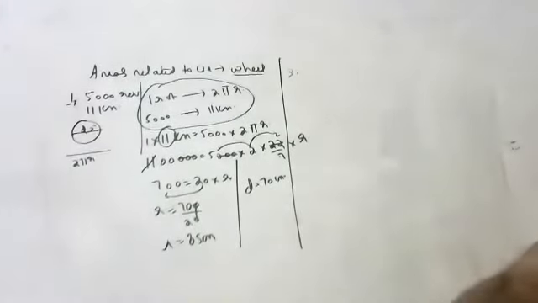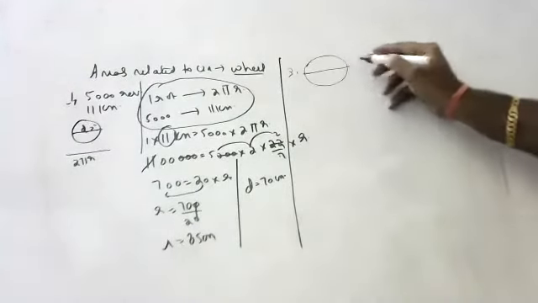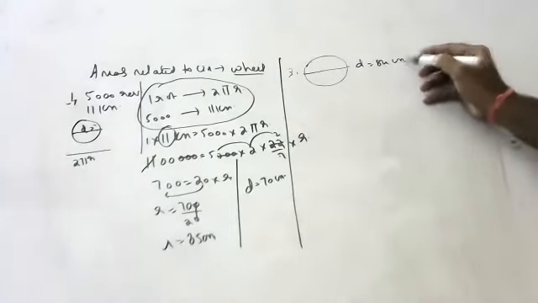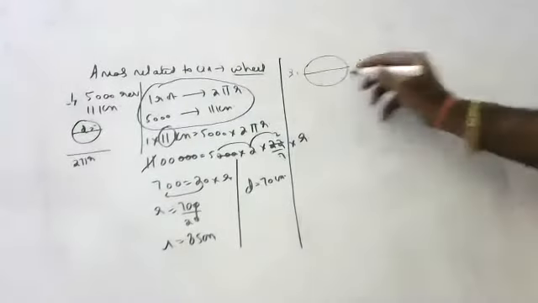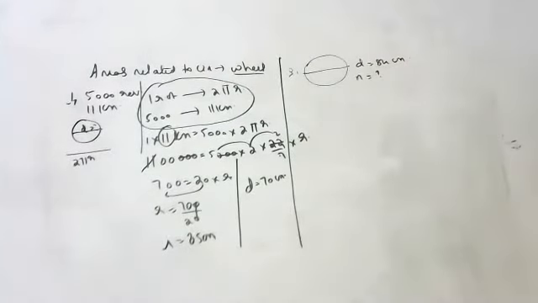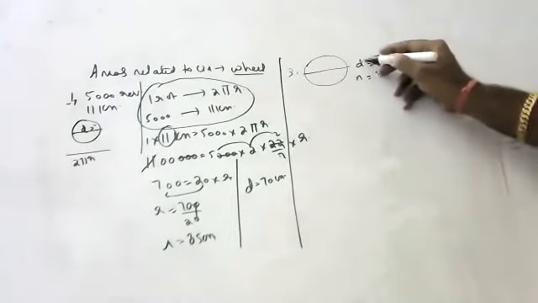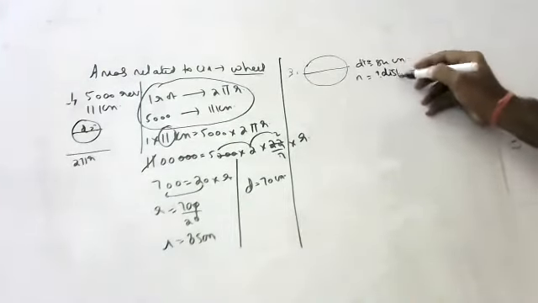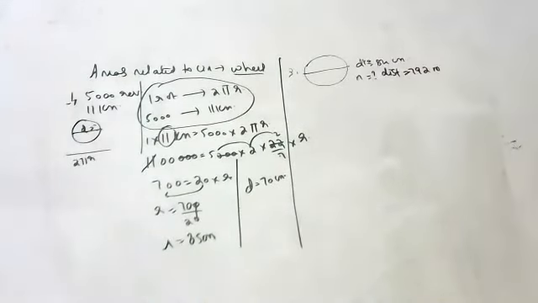Second sum. A wheel has diameter 84 centimeters. Find how many revolutions it has to take so that it covers a distance of 792 meters. Diameter is 84. So children, how many rotations is it making?